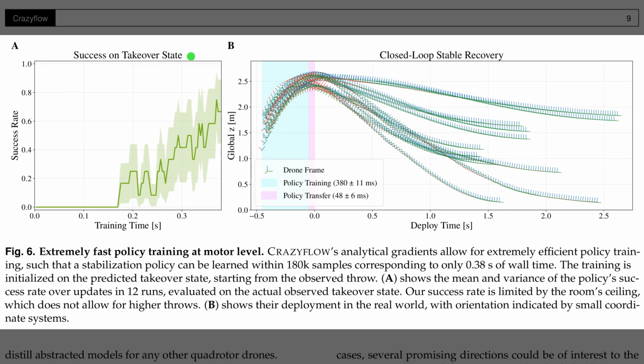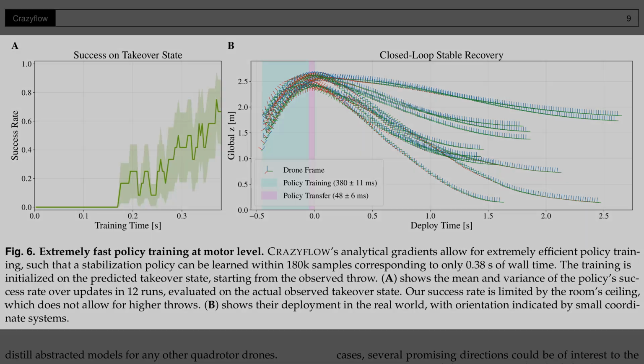Figure 6 details the rapid training process for mid-air recovery. Panel A shows the success rate climb rapidly, as training progress reaches just under 0.4 of a second. Panel B plots the physical flight paths during recovery, where the system trains and transfers the control policy in less than half a second while the drone is still in the air.